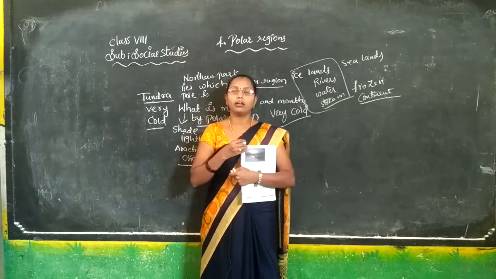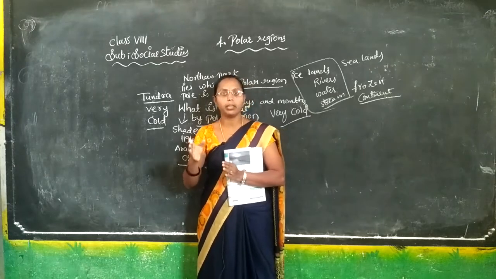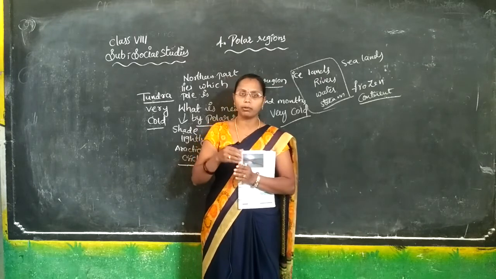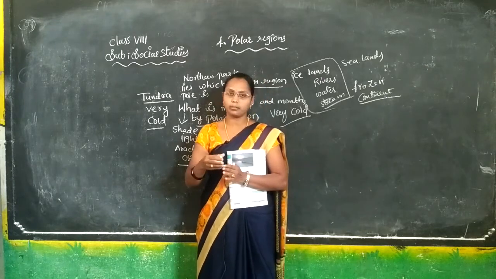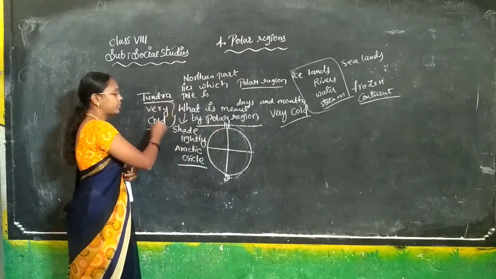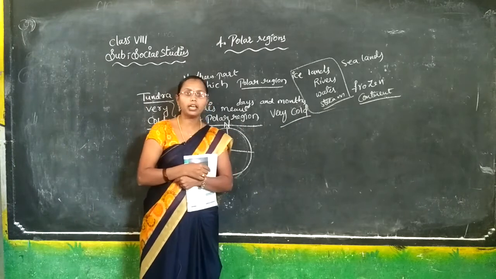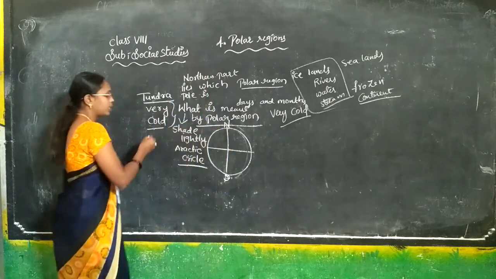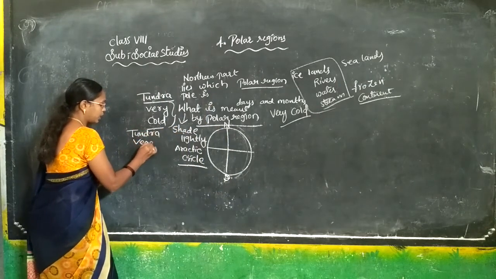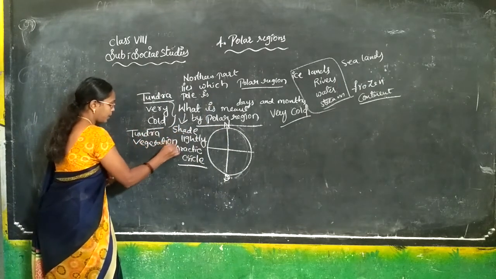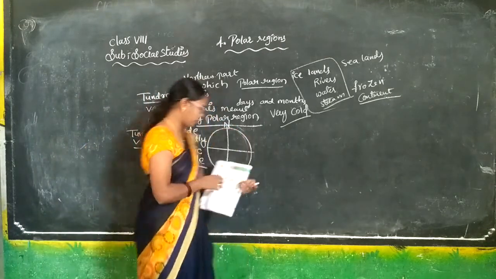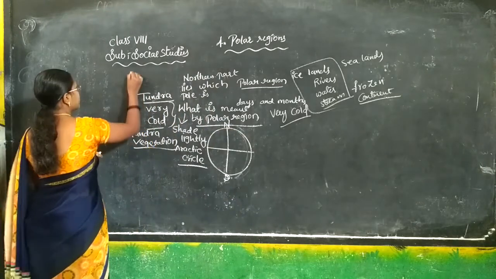Suppose from morning to night, we have daytime, and after sunset we have night time. In our country and in our world, we compulsorily have sunsets. But in the tundra, they do not have the sunset. That is called tundra vegetation. Tundra vegetation. Now we are knowing about the tundra. Now we are knowing about the seasons.